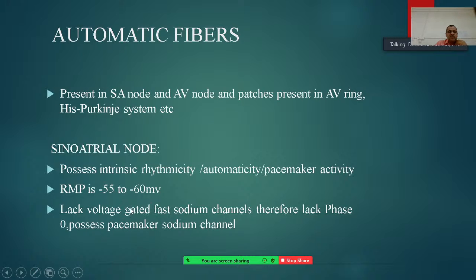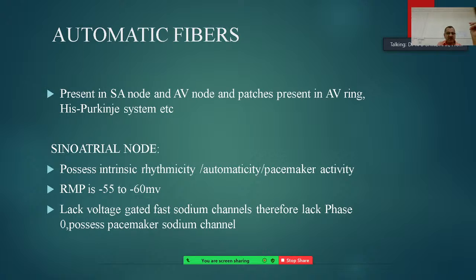So the resting membrane potential in these automatic fibers, especially the sinoatrial node, where the automatic action potential is generated for the cardiac beat, is minus 55 to minus 60 millivolts when compared to other muscle fibers, such as atrial muscle fiber.